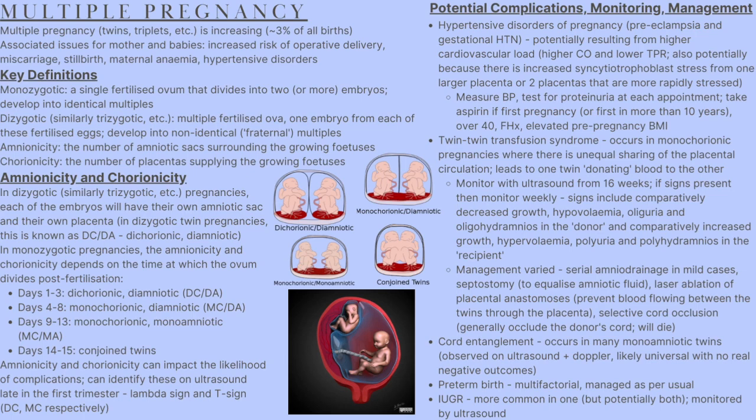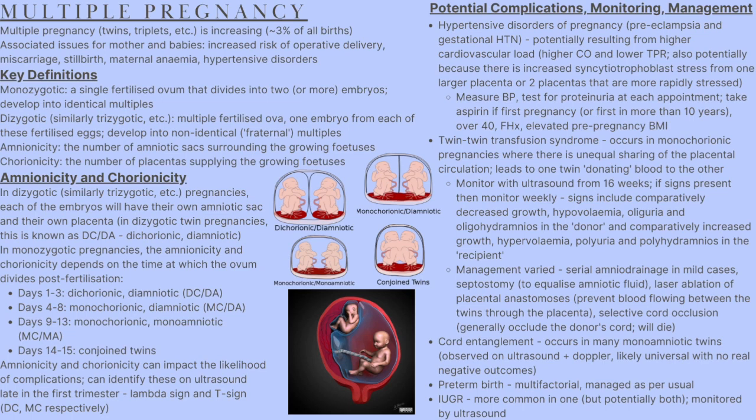Hypertensive disorders of pregnancy have an increased risk of occurring, potentially due to a higher cardiovascular load as a result of higher cardiac output and lower total peripheral resistance. Similarly, there is likely to be an increased syncytiotrophoblast stress from one larger placenta or two placentas that are more rapidly stressed. These disorders are monitored by measuring blood pressure and testing for proteinuria at each appointment, and taking aspirin prophylactically if it is the woman's first pregnancy, her first pregnancy in more than 10 years, if she is over 40, if there is a family history of preeclampsia, or if there is an elevated pre-pregnancy BMI.